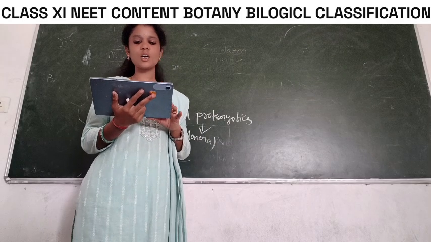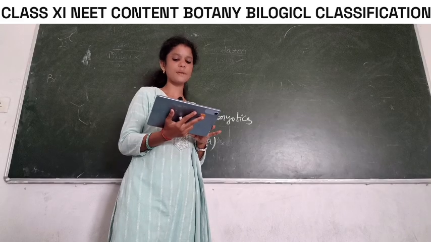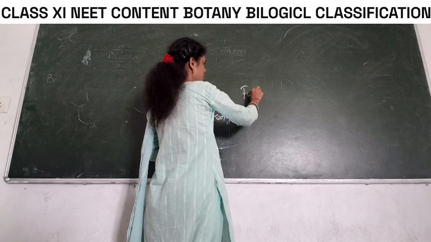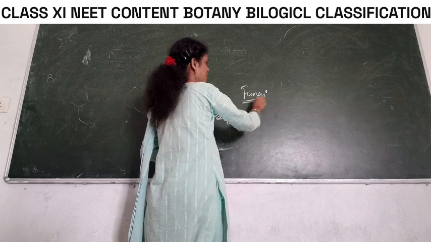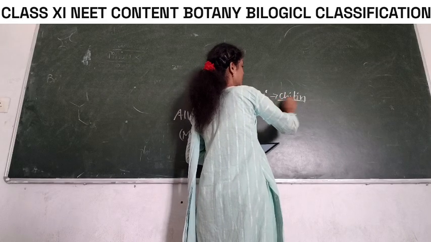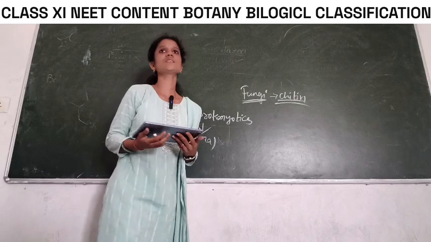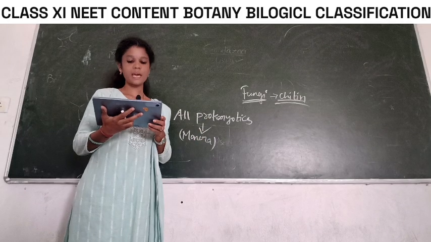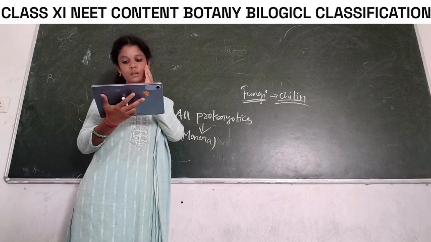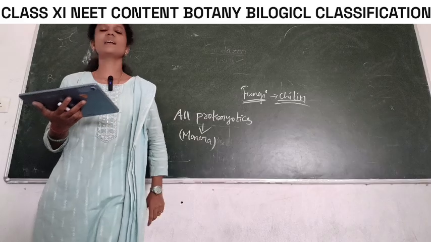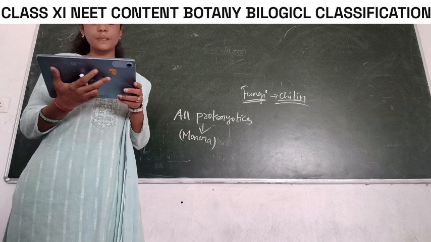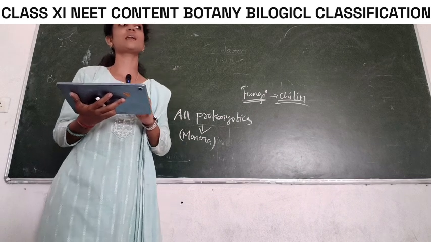One of the major components of most fungi is A. cellulose, B. hemicellulose, C. chitin, D. peptidoglycan. Yes, the fungi cell wall component is chitin. Coming to cellulose, plants. Hemicellulose, Protista. Peptidoglycan, Monera. Coming to animals, cell wall is absent. Sorry, this is regarding the cell wall, not the cell membrane.